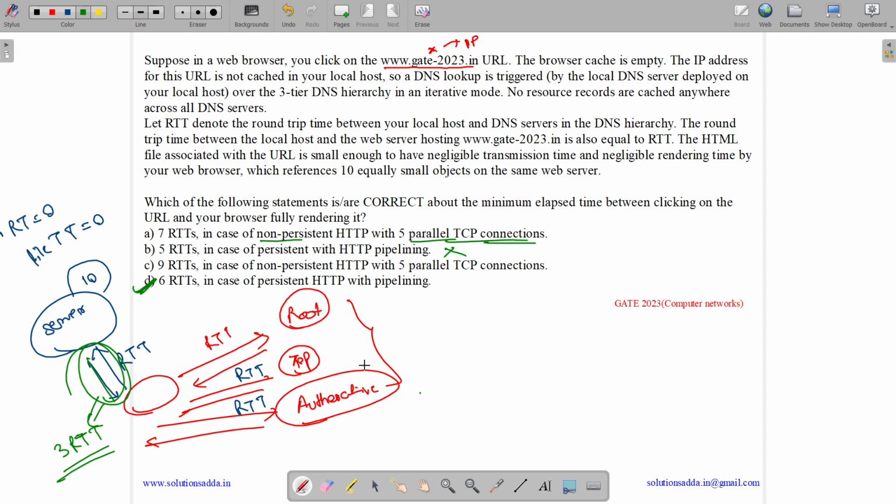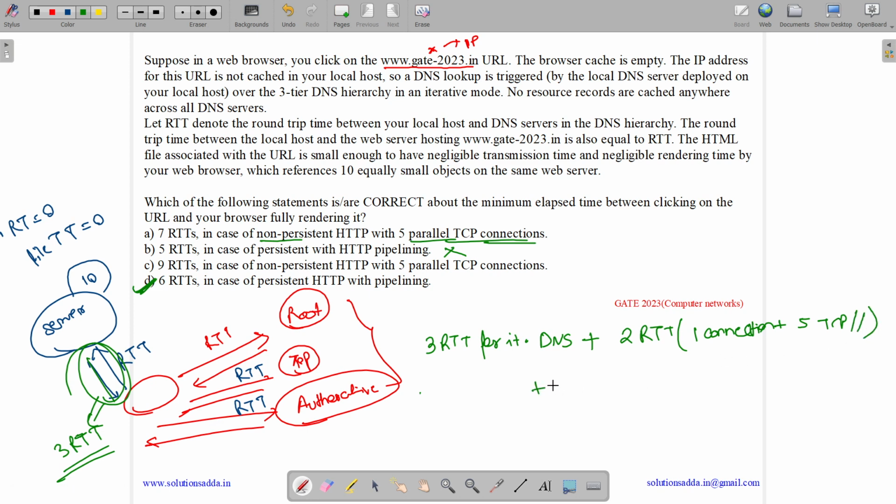Now let us see for non-persistent HTTP how many round trip times there will be. We will have 3 round trip times for iterative DNS: one for the root server, one for the top level server, and one for the authoritative DNS server. Then we will have 2 round trip times, one for connection and 5 for TCP parallel images.